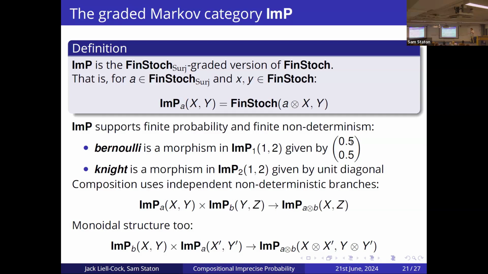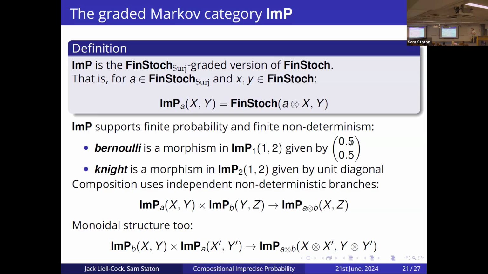So in the first branch, it will always return true, and then the second branch will always return false. And then the convex combination of these two branches gives us the full set of possible distributions of our coins. So yeah, composition in this category uses basically independent non-deterministic branches.